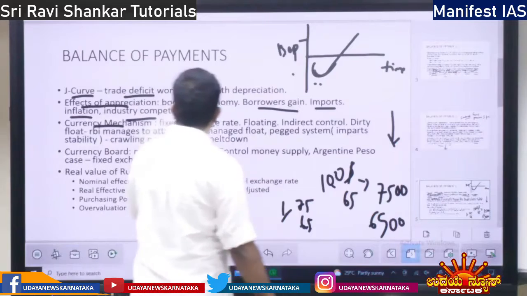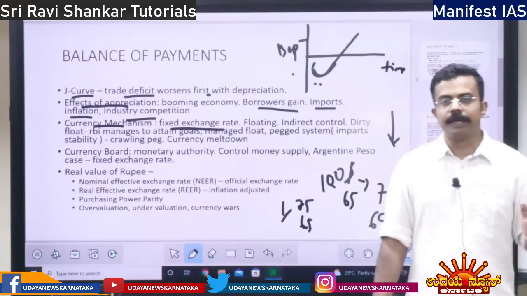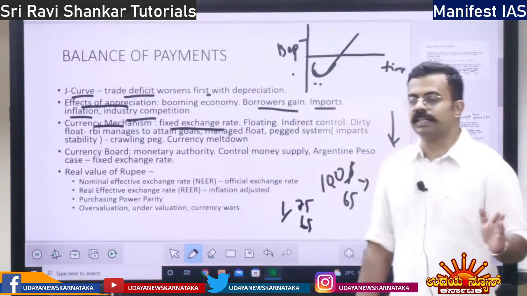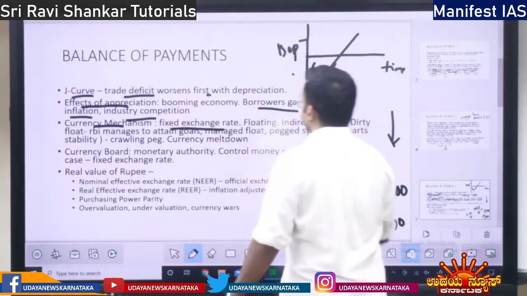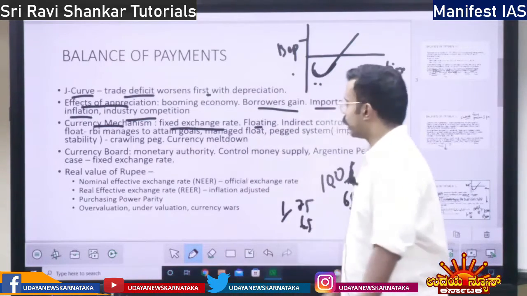Then currency mechanism. What are the mechanisms? As I told you, there is a fixed exchange rate. The government or RBI is going to fix the exchange rate, and thereafter it won't be changed. That is the fixed exchange rate mechanism. Then you have the floating exchange rate, which changes with market forces.